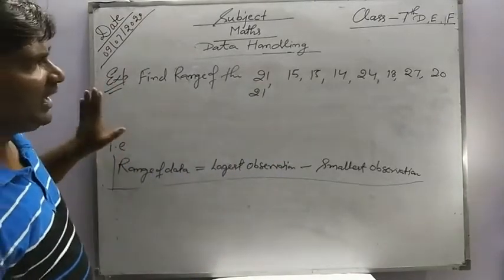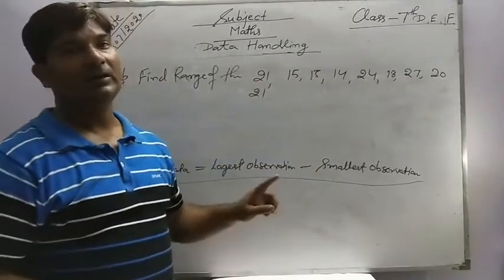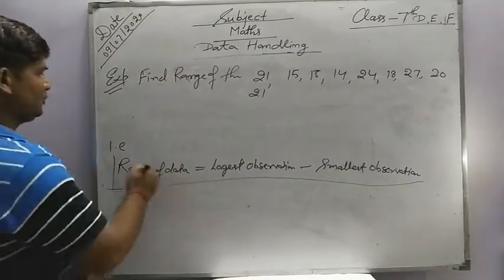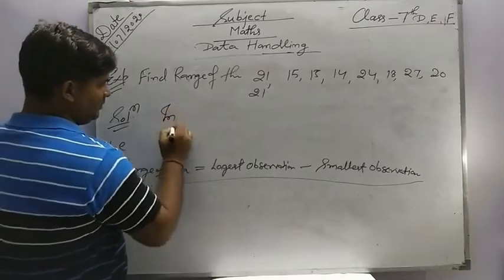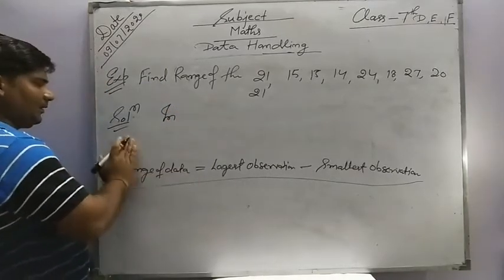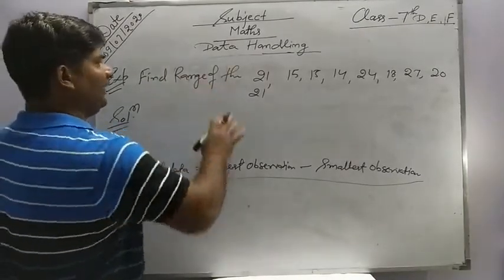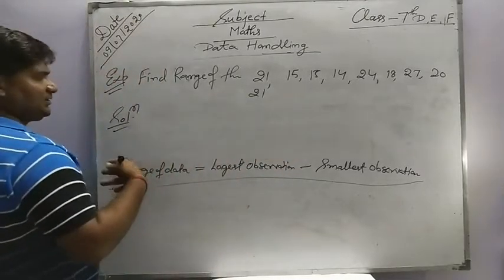Then how do we solve this one? First of all, arrange the given data in ascending or descending order. So in other words, we find the smallest and largest observation.